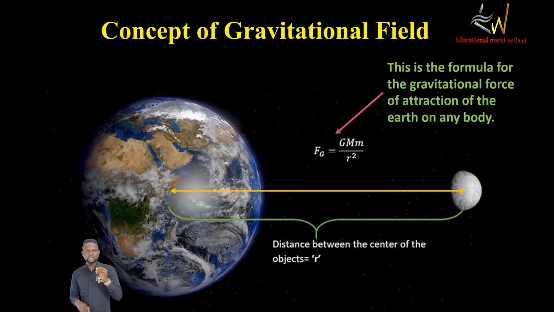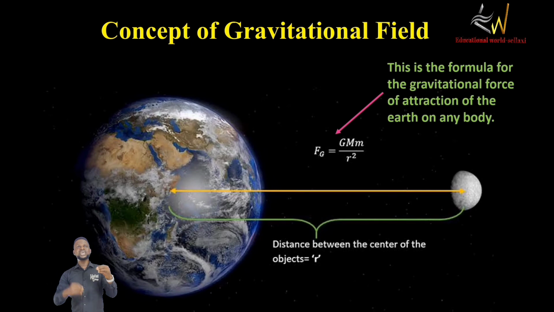And we have a constant there. That constant is called G, the universal gravitational constant. It's a constant in the universe. Anywhere in the universe, that constant holds. So the force of attraction between the Earth and the Moon will be the product of the two masses of the Earth and the Moon multiplied by the universal gravitational constant G divided by the square of their distance of separation. Okay, this simply means that every two objects that are apart from each other.